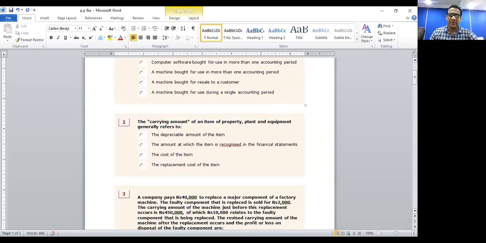The carrying amount of an item of property, plant, and equipment generally refers to the depreciable amount of the item, the amount at which the item is recognized in the financial statements, the cost of the item, or the replacement cost of the item. Correct answer is again answer number 2, the amount at which we are showing the item in the financial statements.